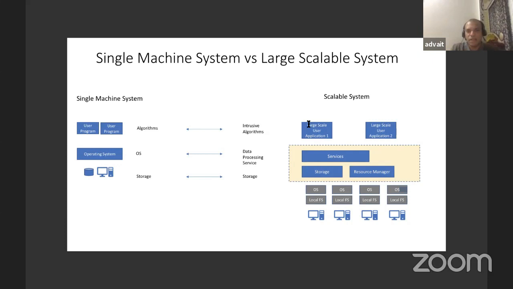And the applications which run on top of data processing service, which are like user applications, this has to be designed such that those applications will be aware of what is underlying them, meaning the system should be aware that it's fetching data from some other machine and that is not available from the local machine. So that is called as intrusive systems.